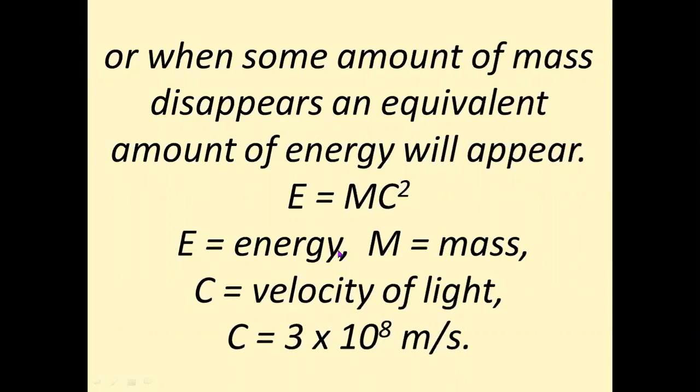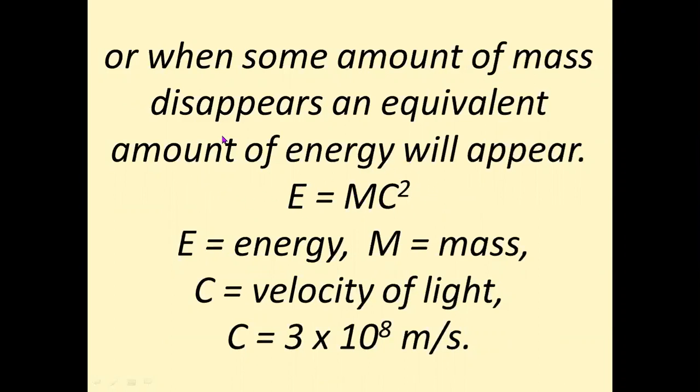This relationship holds good generally for small mass which is lost or destroyed. For example, atomic particles, subatomic particles can produce energy which can be related by this equation, E is equal to mc square.